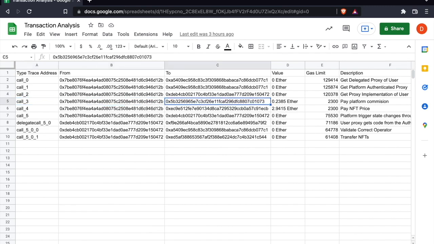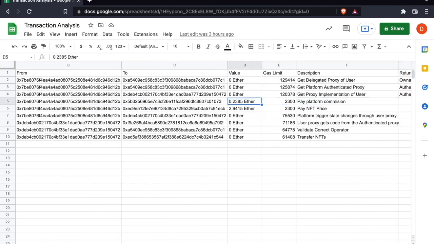This OpenSea Wyvern contract also pays the platform commission and the NFT price to the seller. Its last function is to trigger state changes through the user proxy. Notice this is a normal call, so the code of the user proxy is supposed to be executed in the scope of the user proxy. So the message sender at this point is not the OpenSea Wyvern contract nor the transaction origin, which is the buyer in this case.